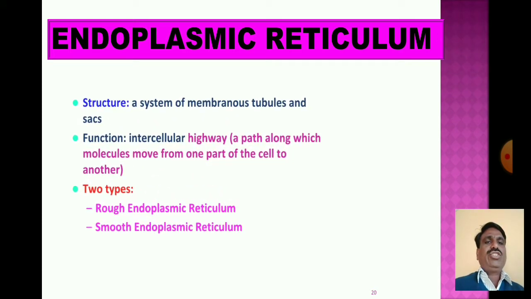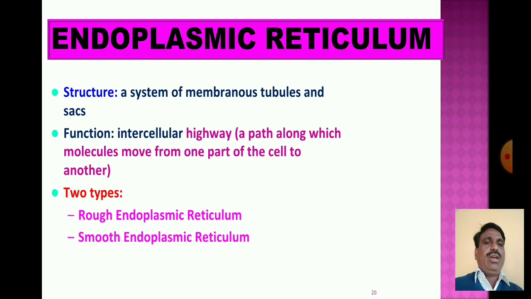In the endoplasmic reticulum, the structure is a system of membranous tubules and sacs. Function of the endoplasmic reticulum: an intracellular path along which molecules move from one part of the cell to another part.